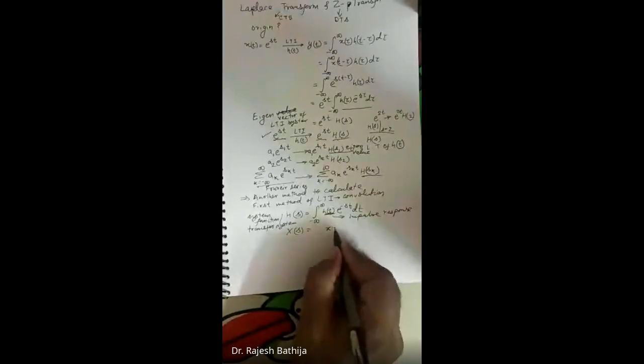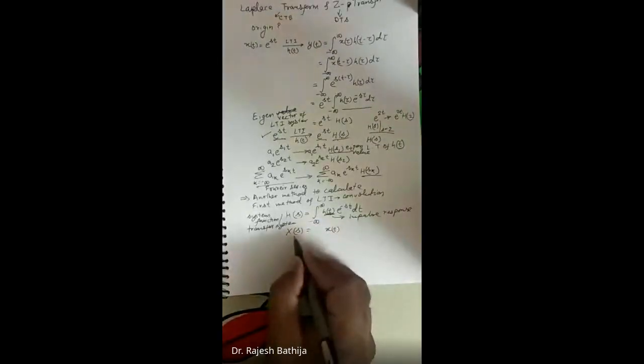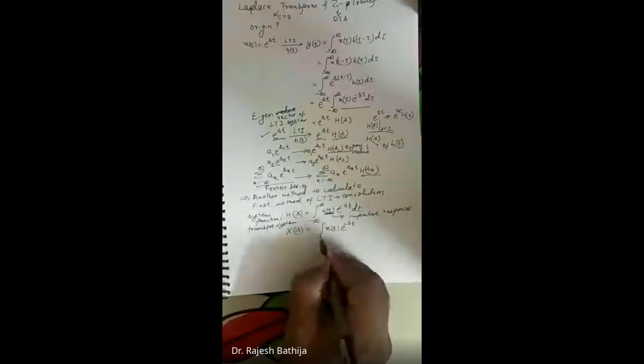For a general signal x of t, to find the Laplace transform, we just multiply by e to the power minus st and integrate from minus infinity to infinity with respect to t. This is the way to calculate the Laplace transform of any general signal x of t.